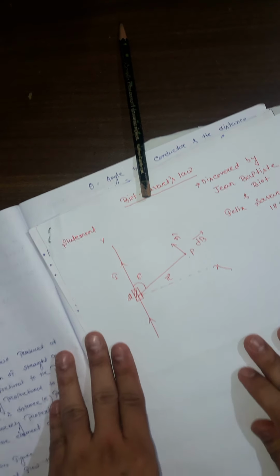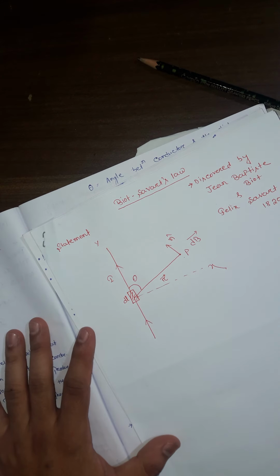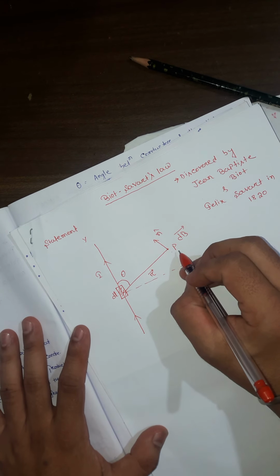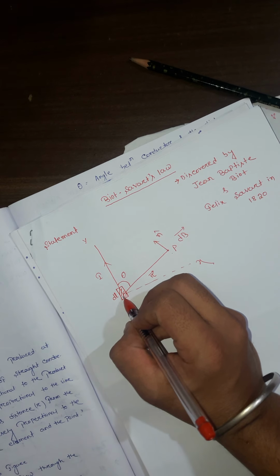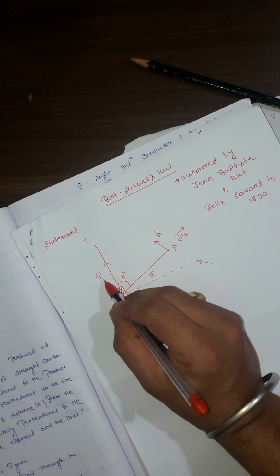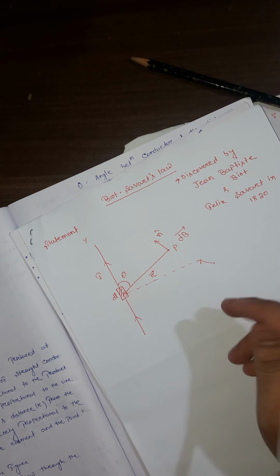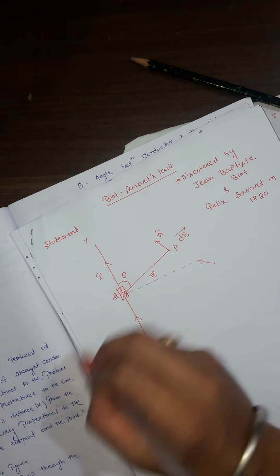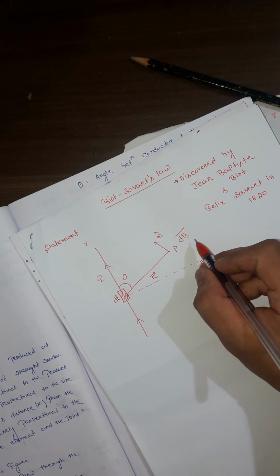This is the diagram of Biot-Savart's law. P is the observation point, dl is the small length of the conductor, I is the current flowing through the straight conductor, r is the distance between the conductor and the observation point, and dB is the magnetic field intensity.